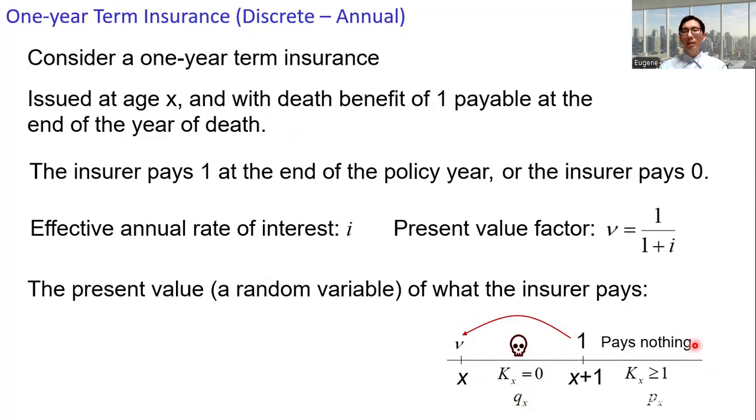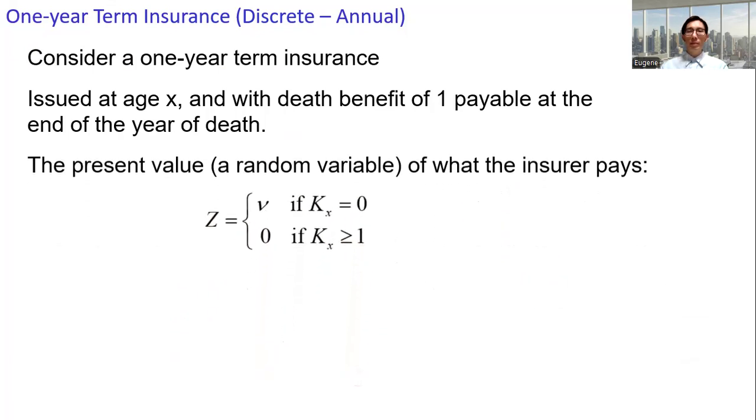The probability is px. Here, by convention, we use Z to denote the present value of the benefit of the insurance. If Kx equals 0, Z equals nu, or else Z equals 0 if Kx is greater than or equal to 1. This is the complete PMF of Z together with this probability.